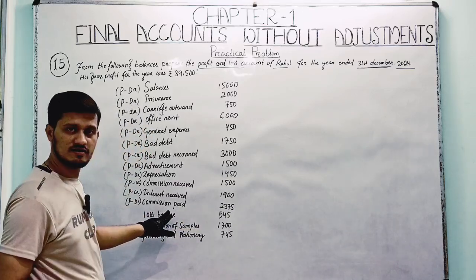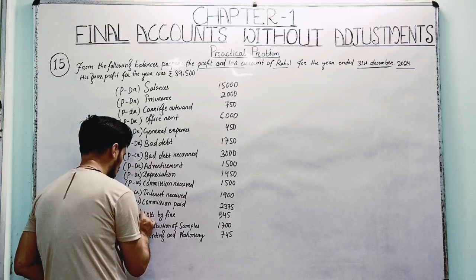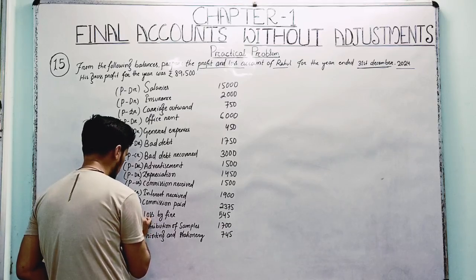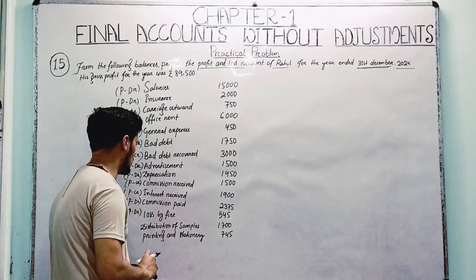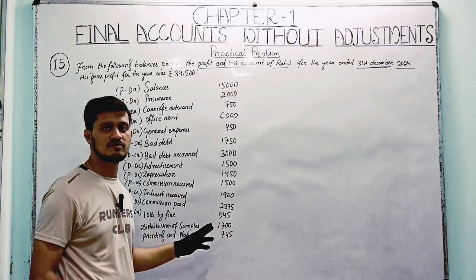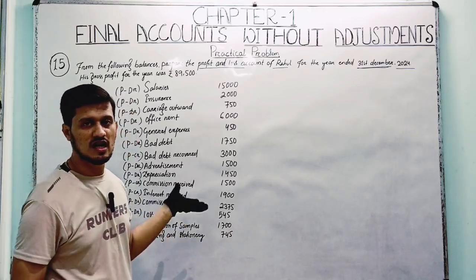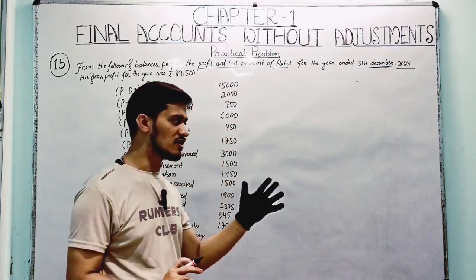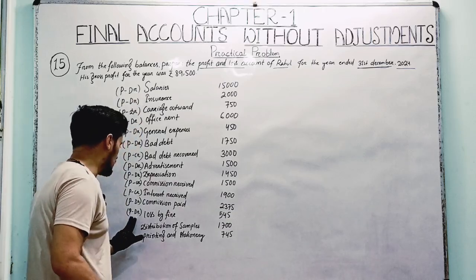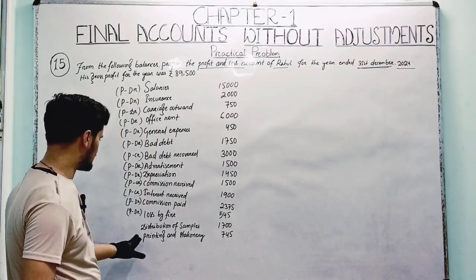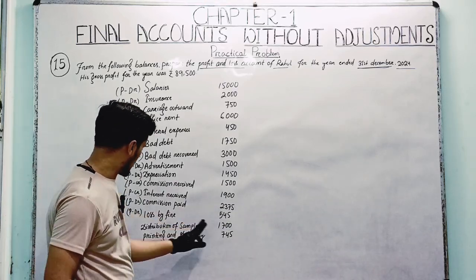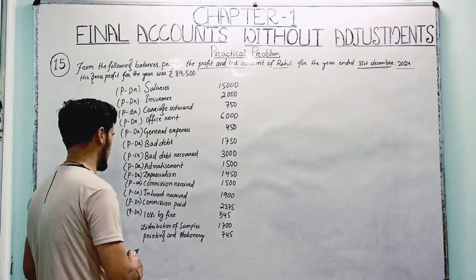Loss by fire, right? As in a previous question, we already know that loss by fire means some of the goods are lost by the fire. It's a kind of loss, and it will be charged to the PL account, on which side? Debit side. 545. Distribution of sample, 1700.